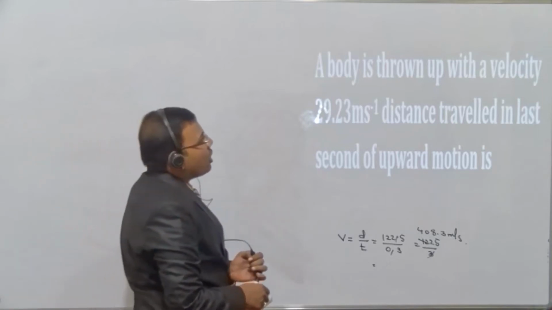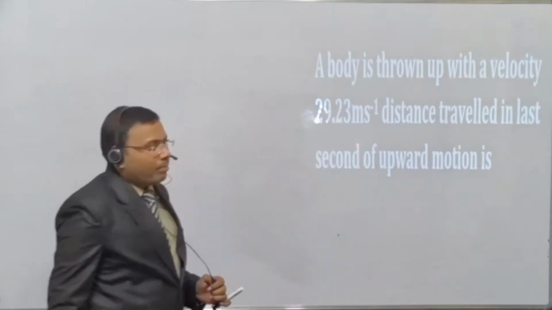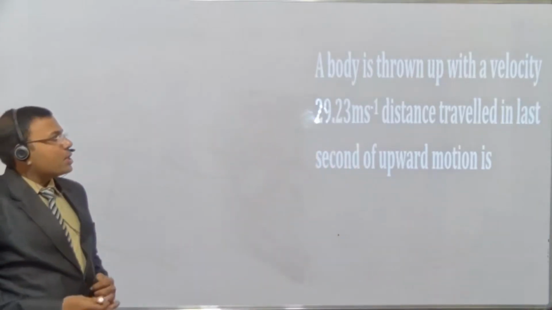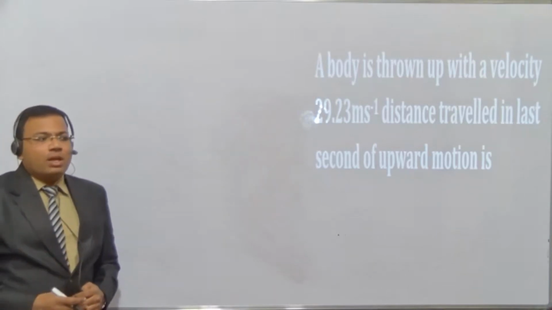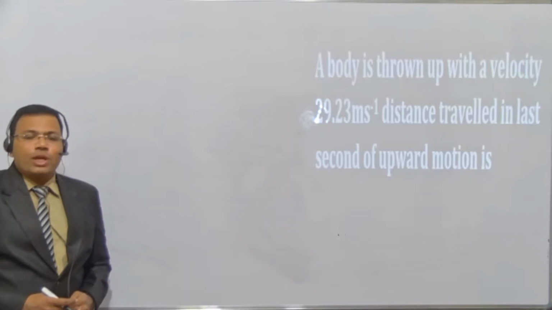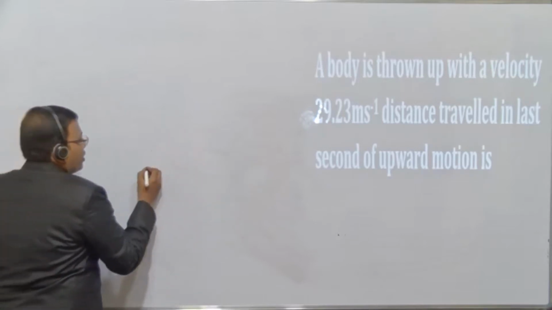A body is thrown up with a velocity 29.23 meters per second. What is the distance traveled in the last second of upward motion? That we need to calculate here. तो देखिए बेटा, यहाँ पे हम थोड़ा सा लॉजिक लगाएंगे. So the question here,